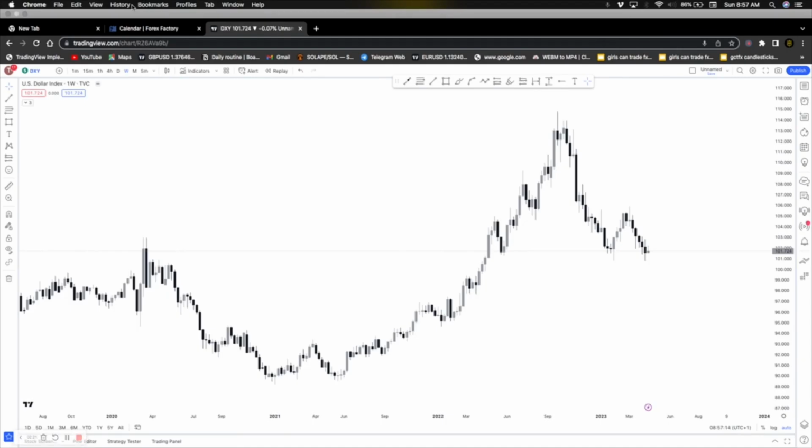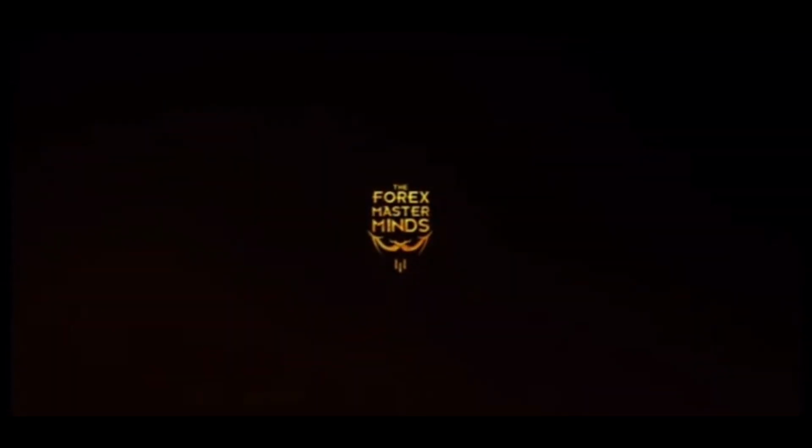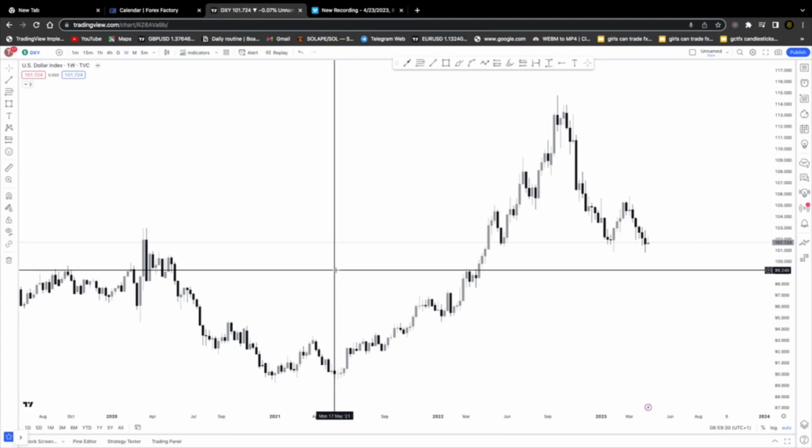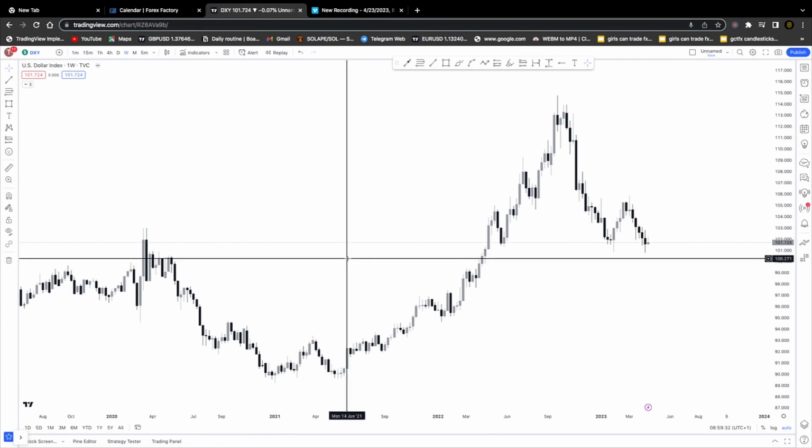And without wasting much of our time, let's head into details to see what we're expecting for this week. First pair on our screen is the DXY dollar index.